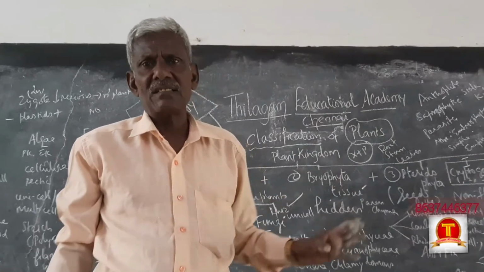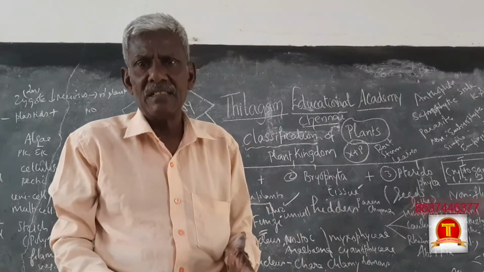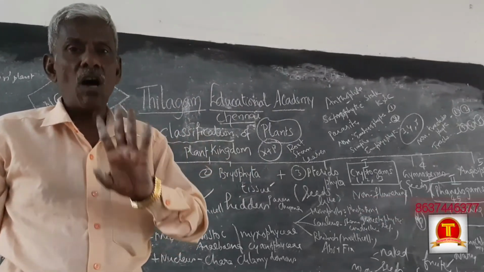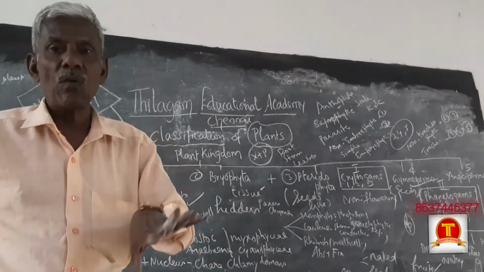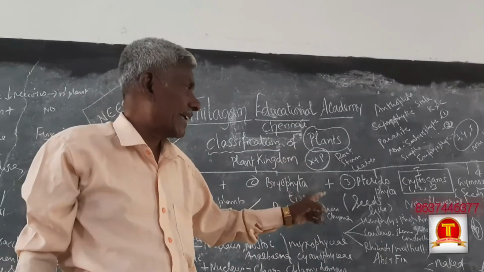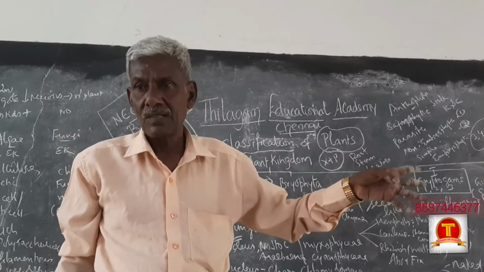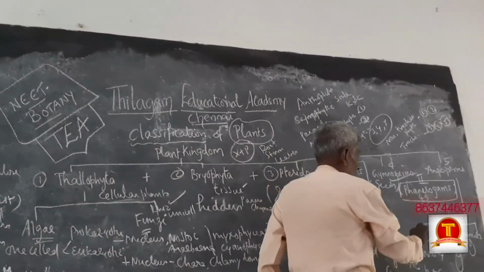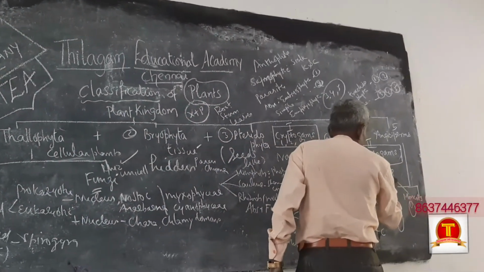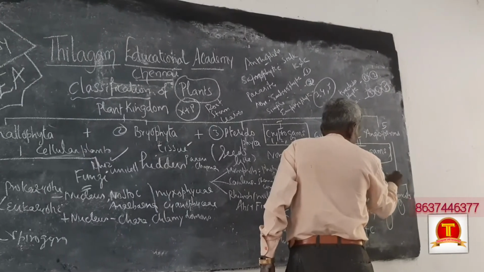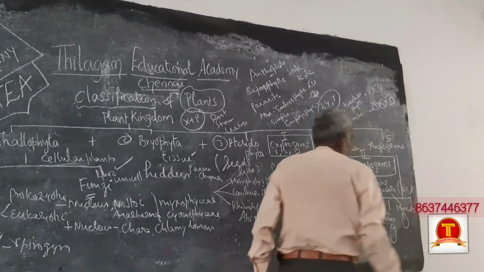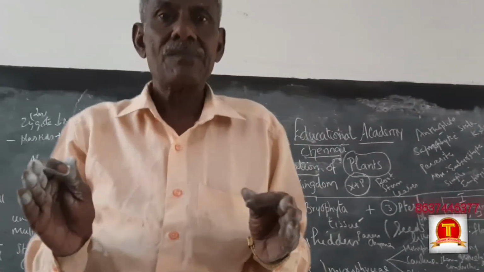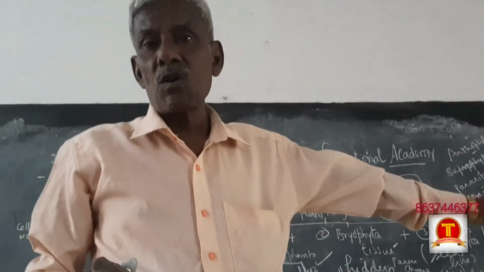This is very distinct in dicots. In monocots the stalk is not visible; the anthophore is not visible. So calyx and corolla together are called perianth in monocots.